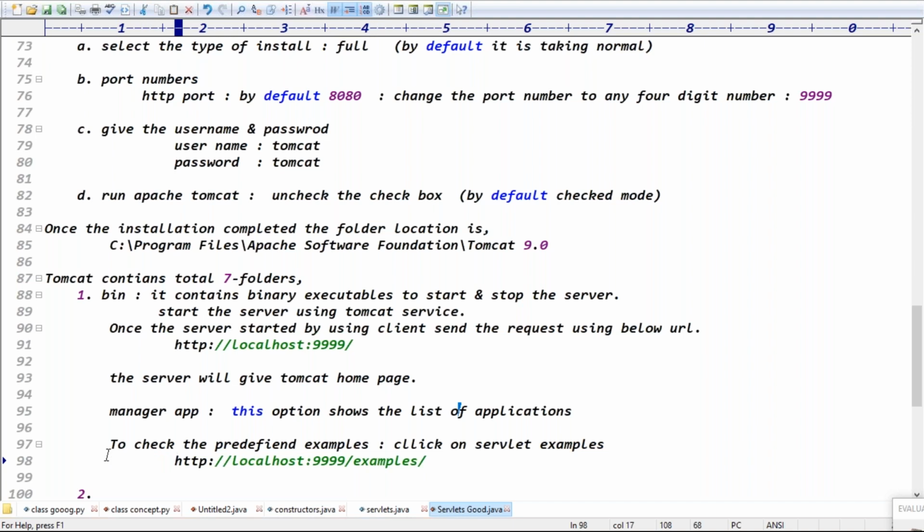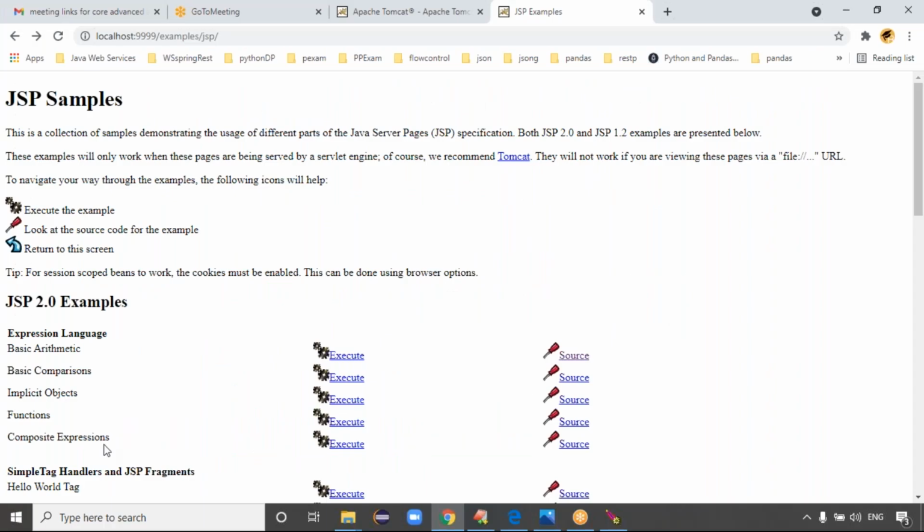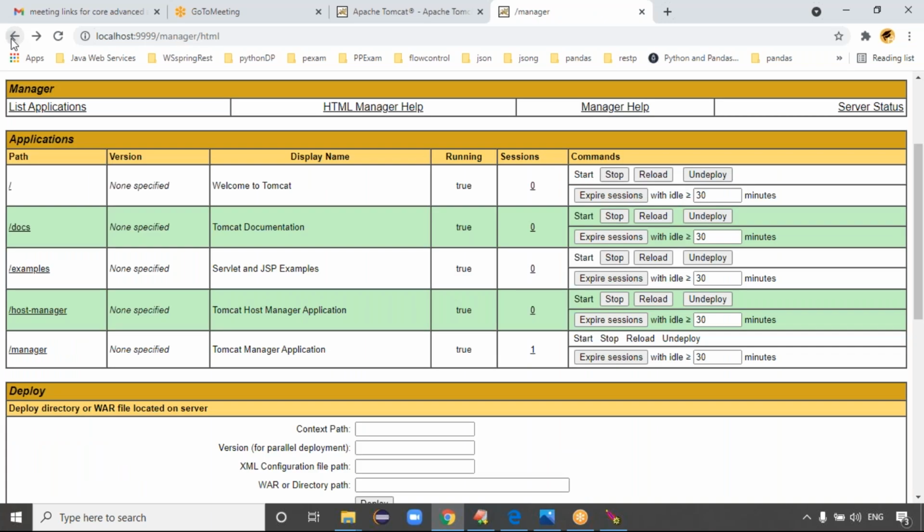Then we get the differences. This is not the right time to discuss that point. Good, guys. JSP and servlet are both for web application purposes only, but some differences are there that we will see in later classes.